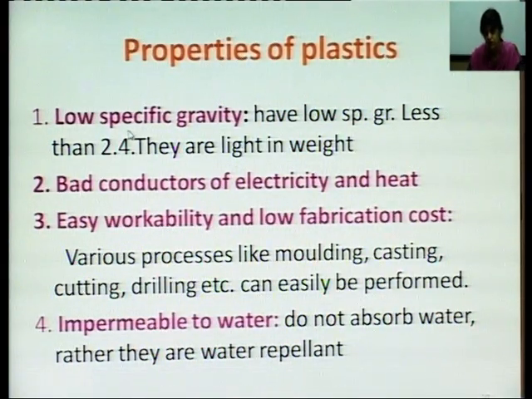Plastics have low specific gravity, that is less than 2.4. They are light in weight. They are bad conductors of electricity and heat. That is why they are mostly used in switches. The thermosetting plastics are used to make electrical switches, that is bakelite, which is urea formaldehyde.